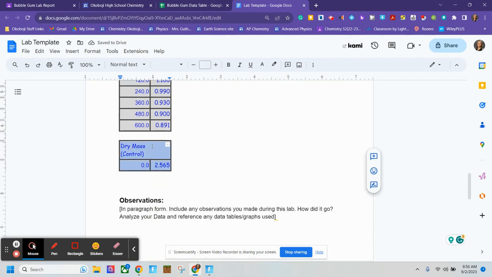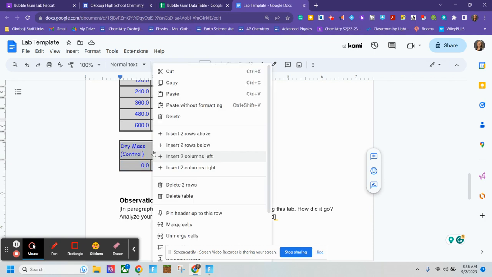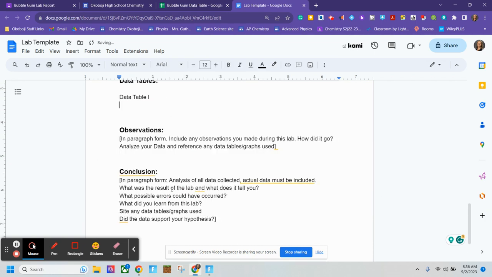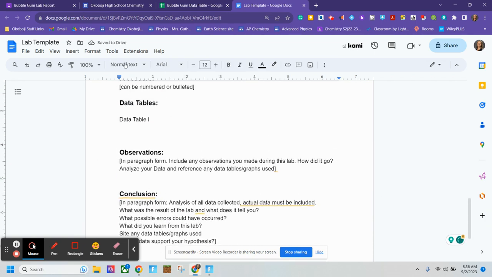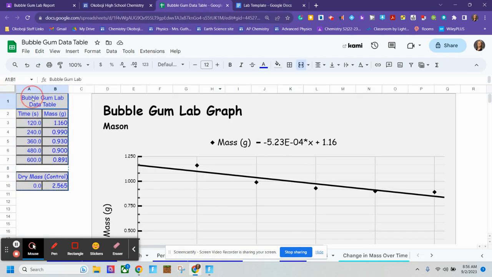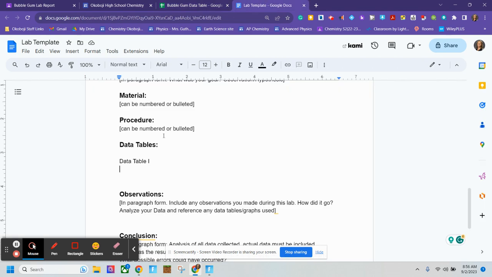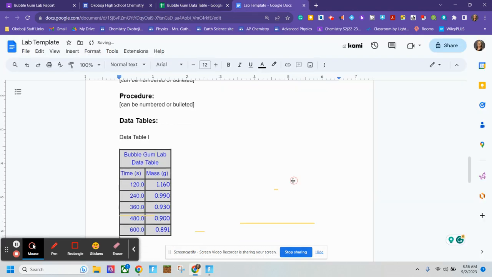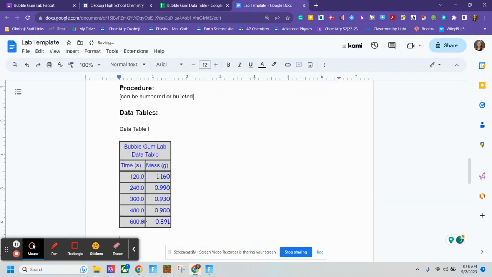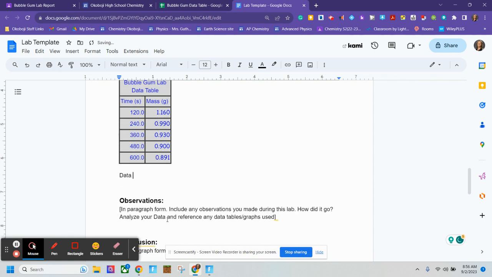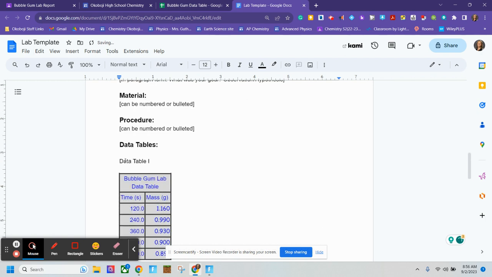One thing kids struggle with as well is deleting a table. If you highlight it and then right click and go delete table, that's probably your best bet. So I'm going to go back and copy and paste it over individually so I can show you what happens if you have 2 data tables. So let's say I've got that one. Control V, I'm going to link it. Okay, I'm going to give one space, data table 2 is capital I for Roman numeral 2.